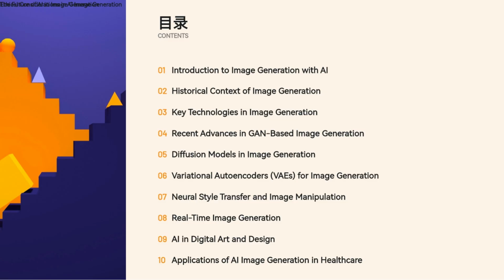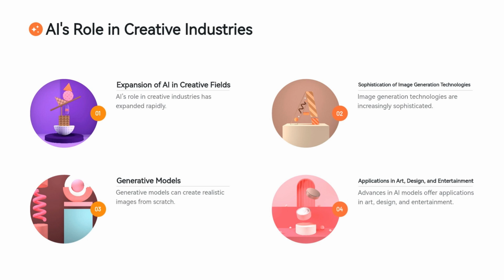Here are the contents. Over the past decade, artificial intelligence has revolutionized the creative industries, especially in the field of image generation. AI models like GANs, Generative Adversarial Networks, VAEs, Variational Autoencoders, and more recently, diffusion models, have transformed the way we think about creativity, allowing machines to generate high-quality images from nothing but algorithms and training data.